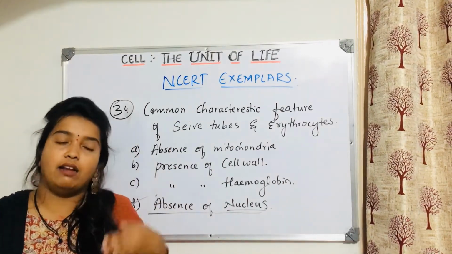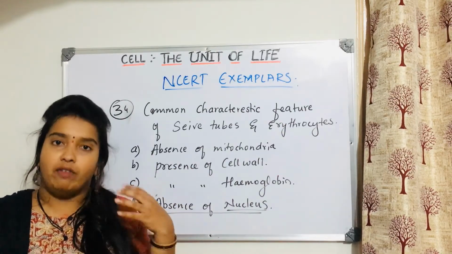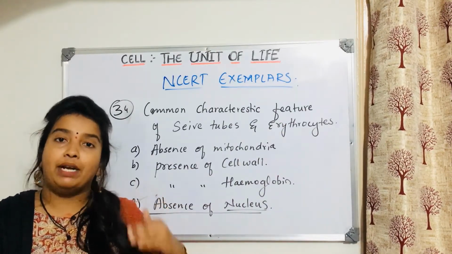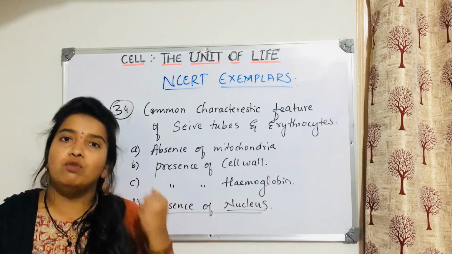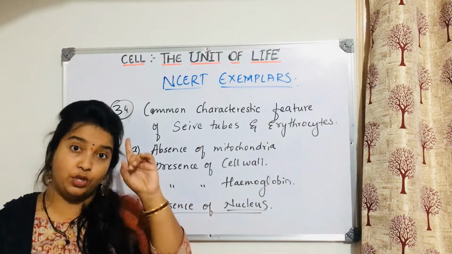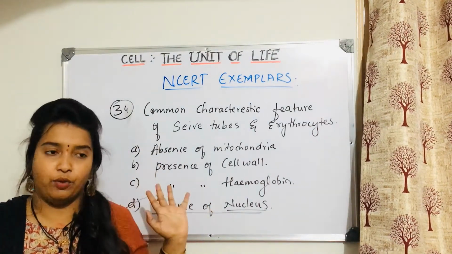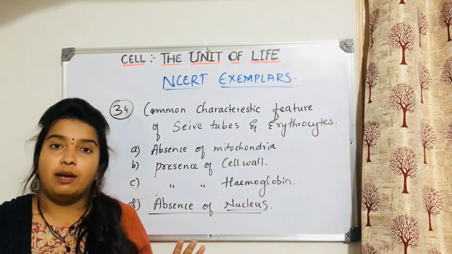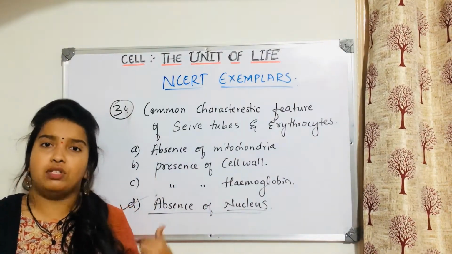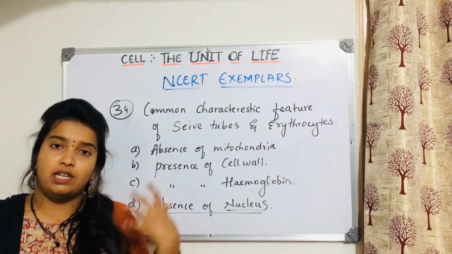When these cells are produced, when they are primitive, they have a nucleus, but as they start functioning they lose it. We already discussed this when I covered the nucleus; if you don't understand, please watch that video. Why is the nucleus not there in both? RBC's function is to carry oxygen, because it has hemoglobin.